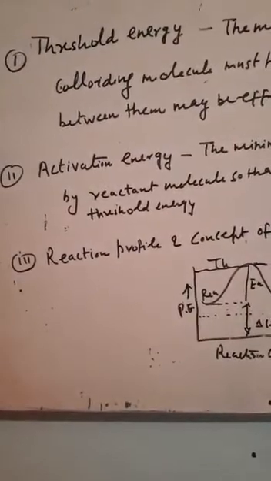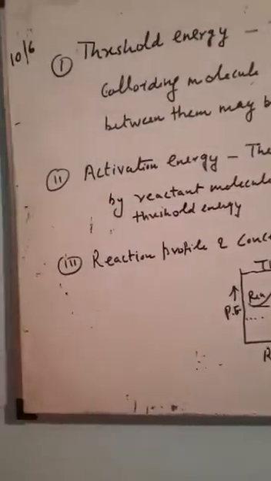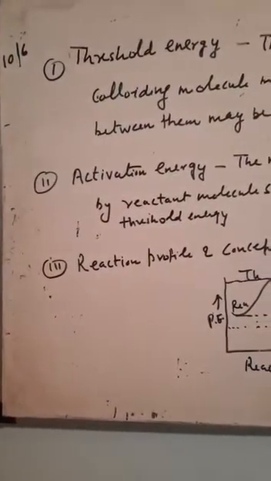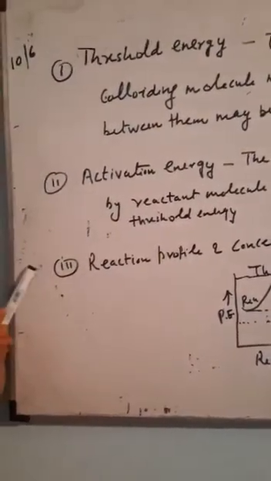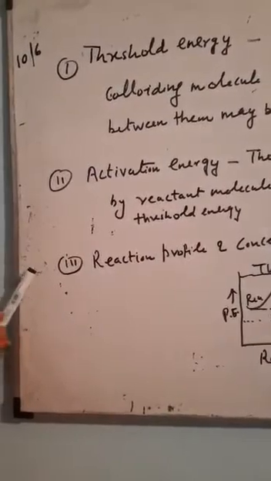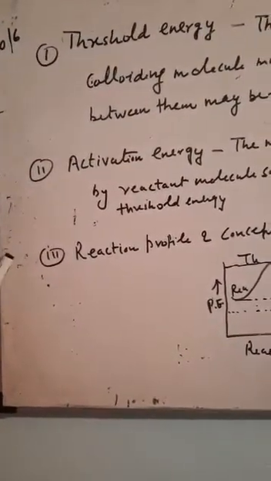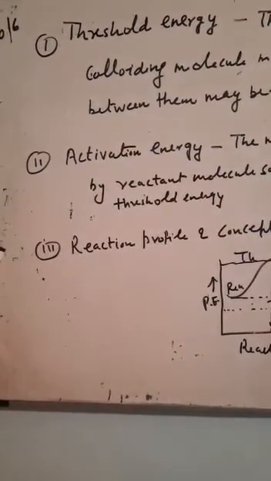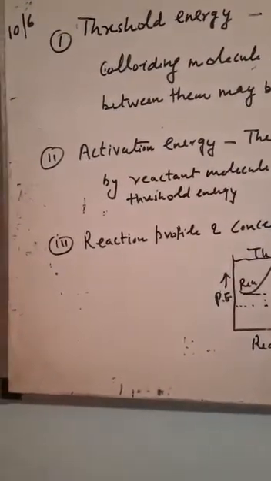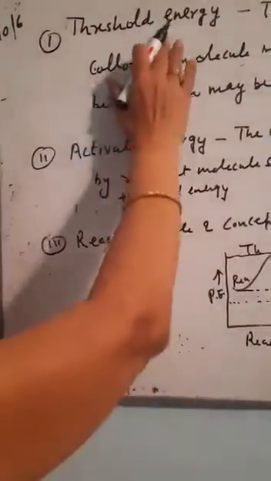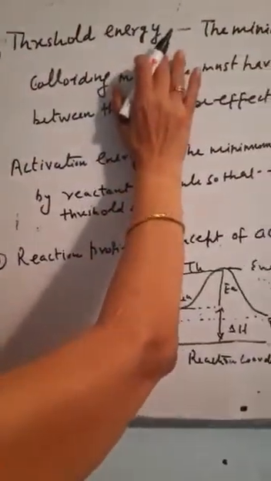Now, every chemical reaction takes place when the reactant molecules collide with each other. But all the collisions are not effective. They only change into product when they have a particular amount of energy. That particular amount of energy which reactant molecules have is known by the name of threshold energy.